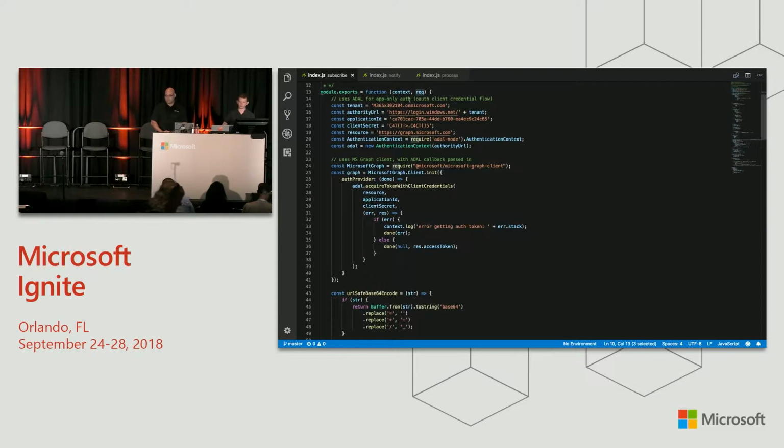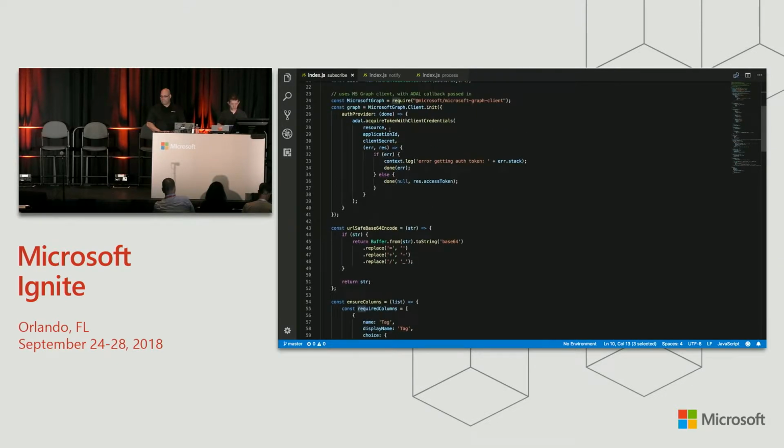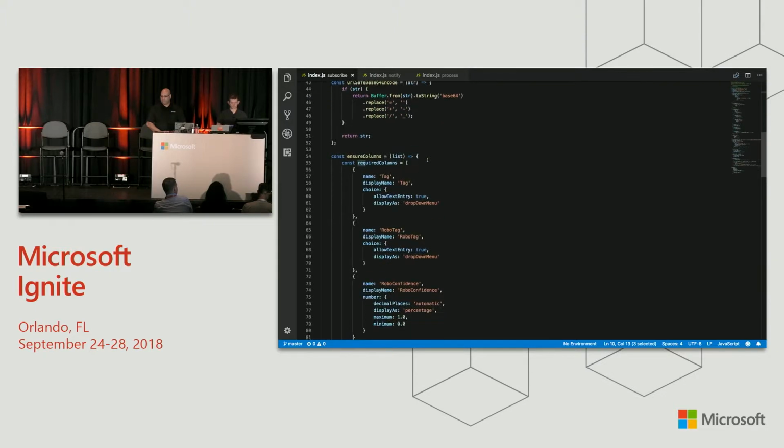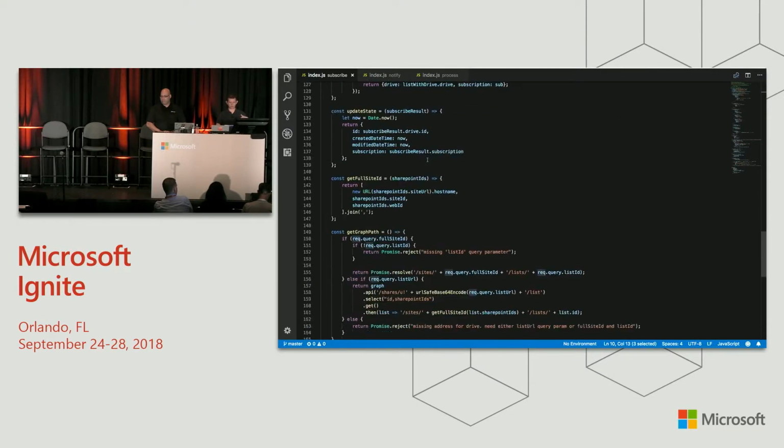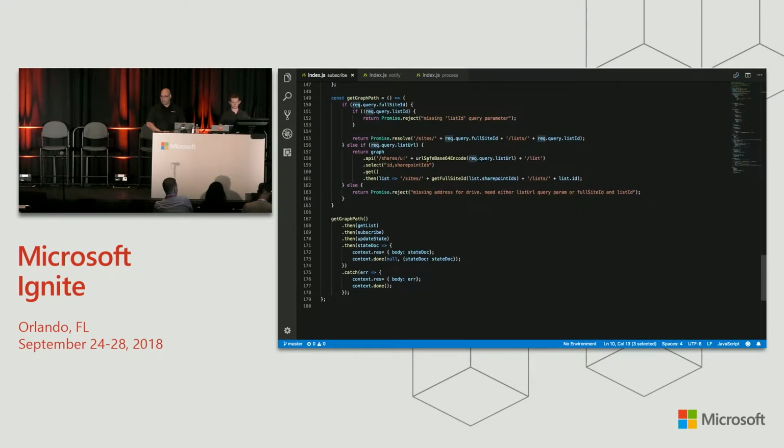The function uses ADAL to get auth tokens to communicate with Graph. It uses the app-only auth, so no user involvement here. I'm not going to show you how to set up the application and the consent flow, because that's all been done before. And it uses the Graph SDK to talk to Microsoft Graph. So I'm just going to step through what this function does, and it'll make sense about how it follows the scanning guidelines that Jeremy talked about earlier.